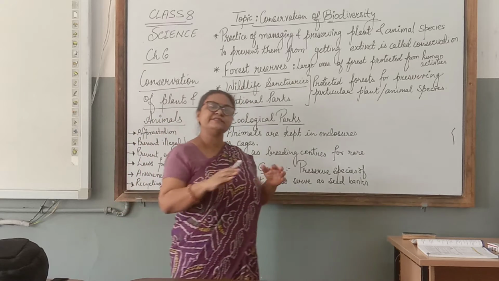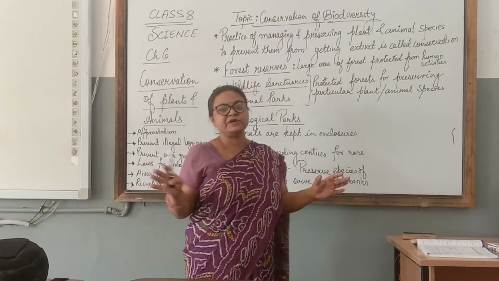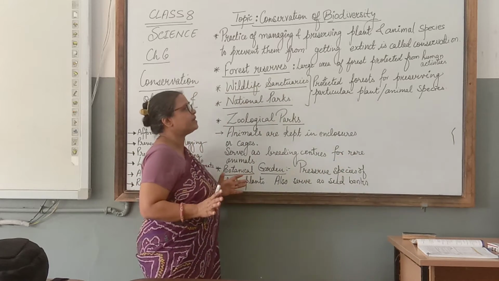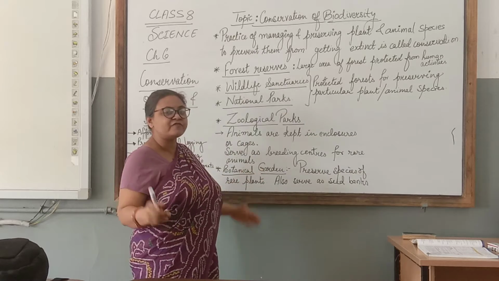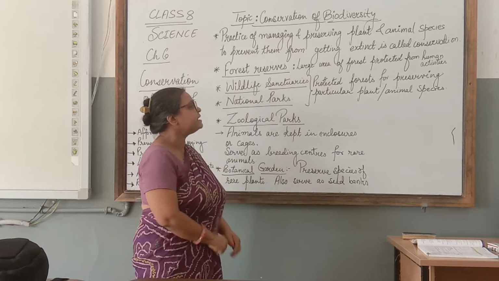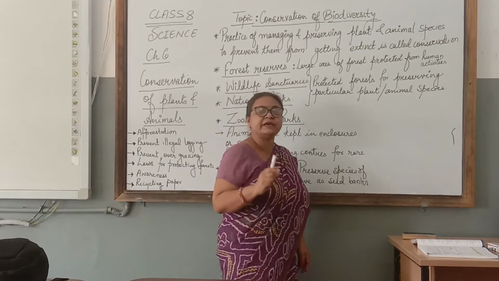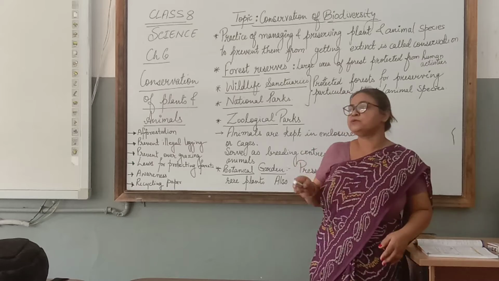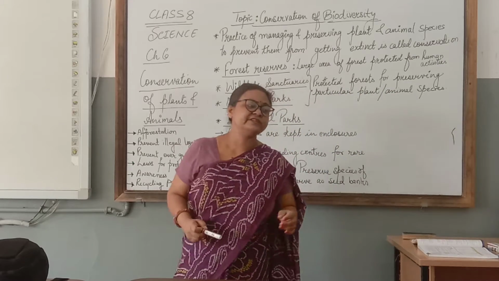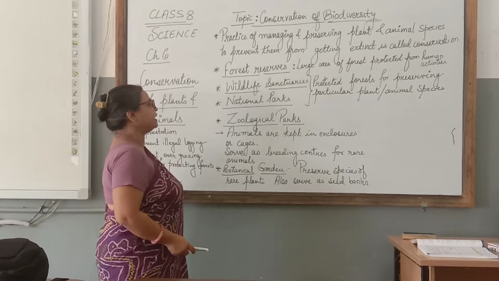Now, actually these are forests only, natural forests where animals and plant species are found, but they are protected ones. These are large areas of forest, bigger than national parks and wildlife sanctuaries, and these are protected from human activities. Humans are not allowed to cut the trees over there or hunt the animals over there. So these are forest reserves where plant and animal species are protected.